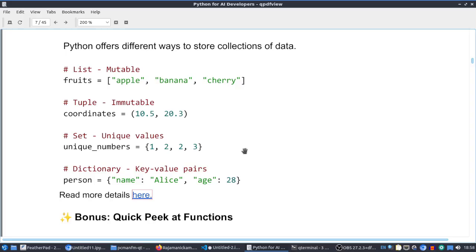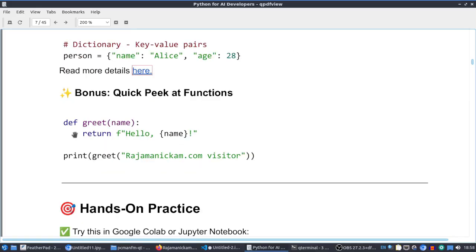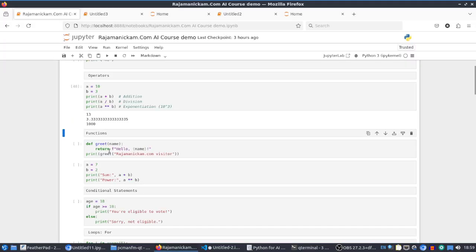Okay, so it is very basic data structure with Python. Just familiarize yourself, especially list and dictionary. And the functions in Python are like this: def, and the function name and argument, and return that return value. It's a basic function in Python, and we can call it like this: function name and then sending the parameters or arguments to the function and printing that return value.